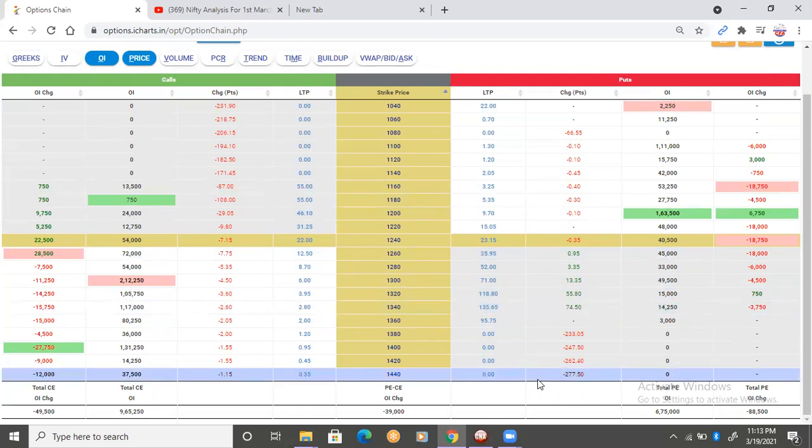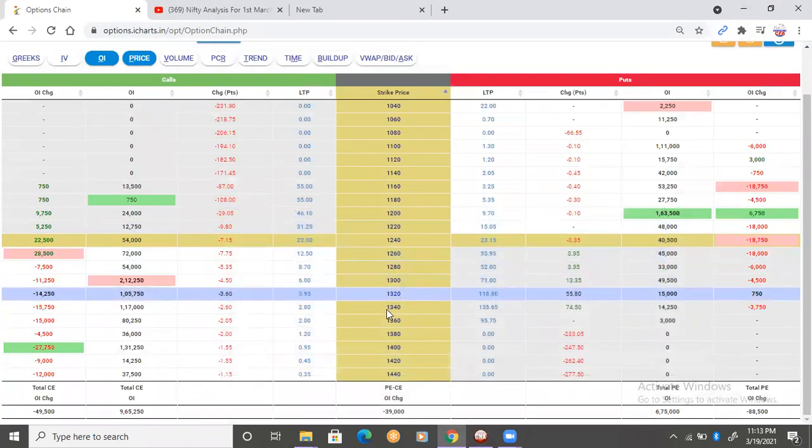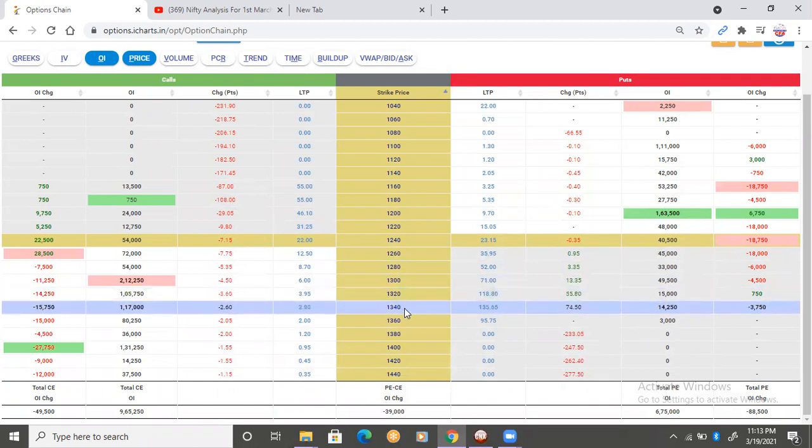Once again, you can take a look at the graph. Right now, the price today on Friday closed at 1230. So 1340 is looking difficult to break in this expiry. As I told you, we have only 4 trading sessions left. Even if we get a very good bounce in Muthoot Finance, what we can do, we can place stop loss in 1340 strike. Stop loss can be 2 times of your selling price. So in this way, you can manage the trade.